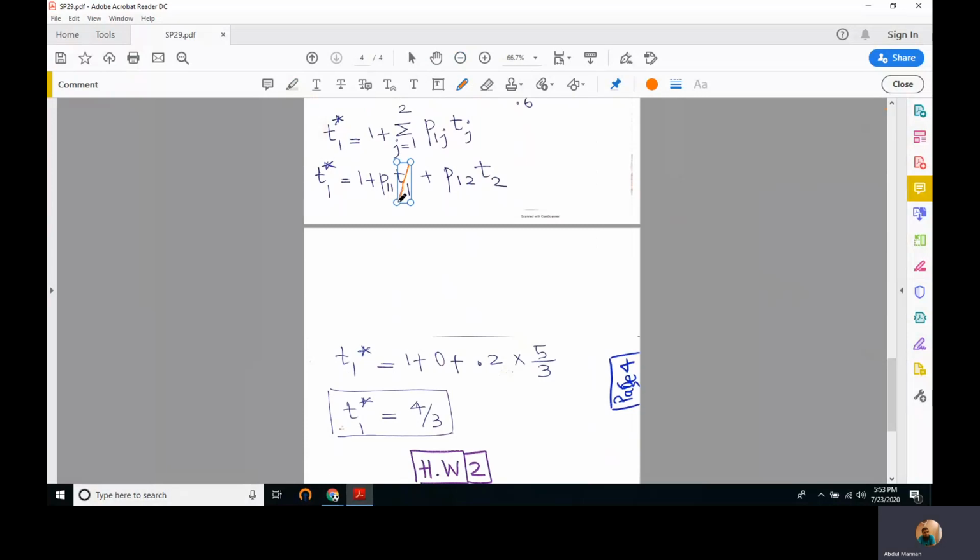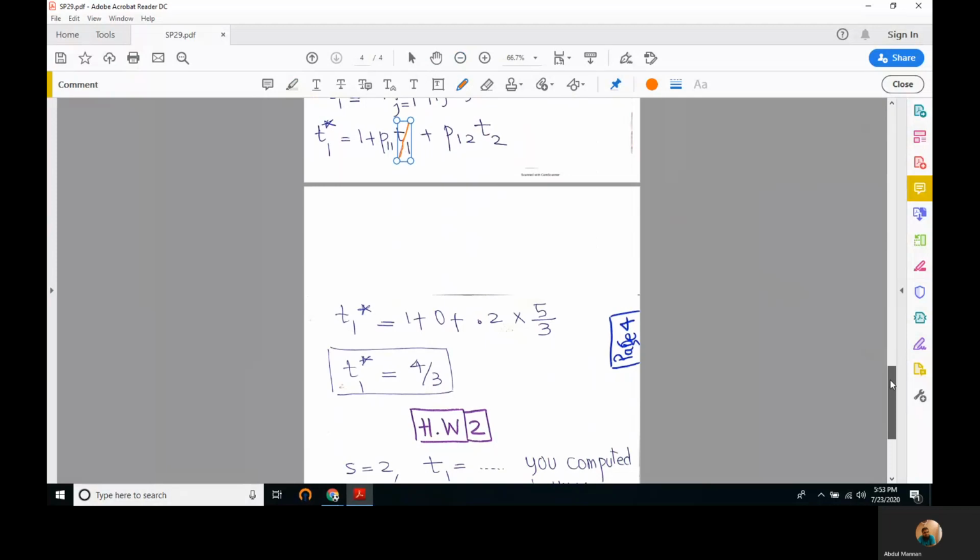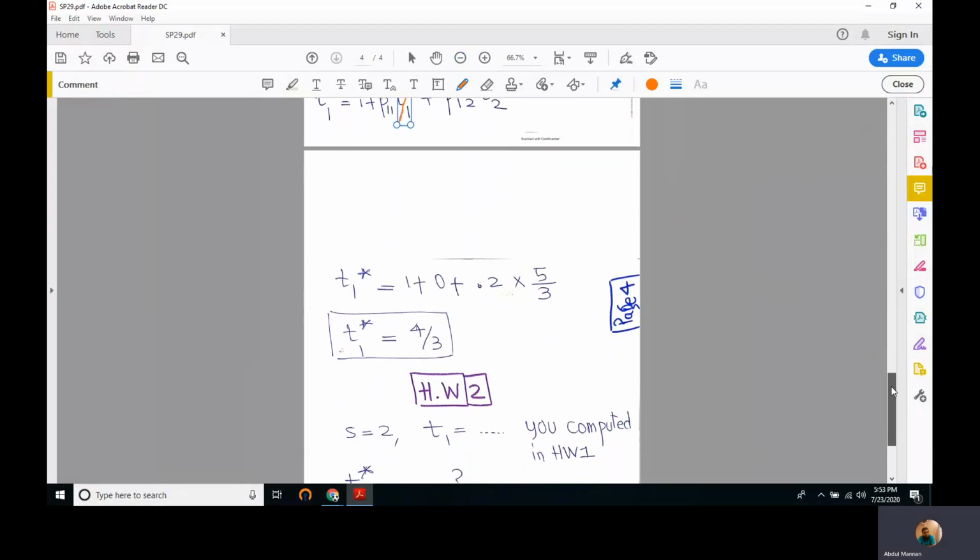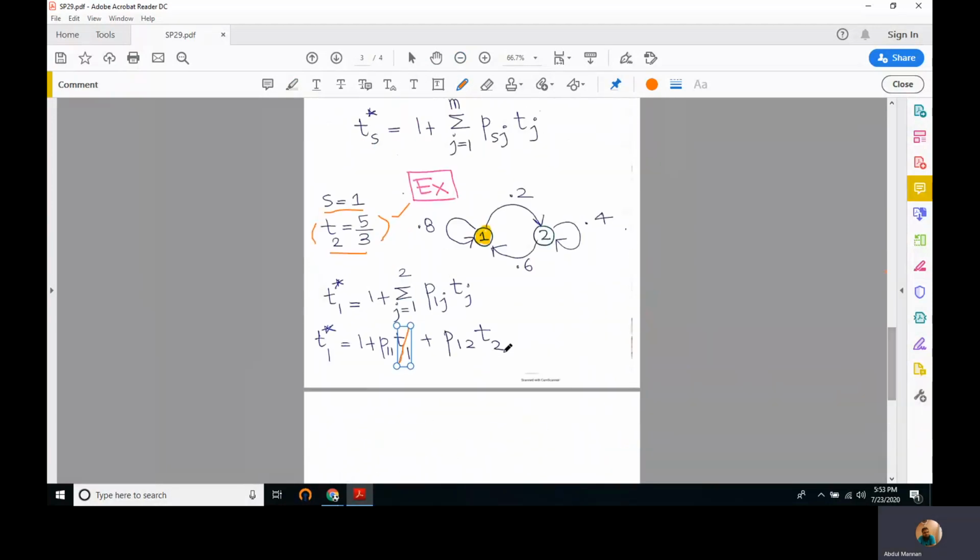And we put everything that we have, the value of T2 that we computed for mean first passage time in the same lecture, and then T1 static comes out to be 4 by 3. This is the time after which state number 1, once visited, will be visited again.